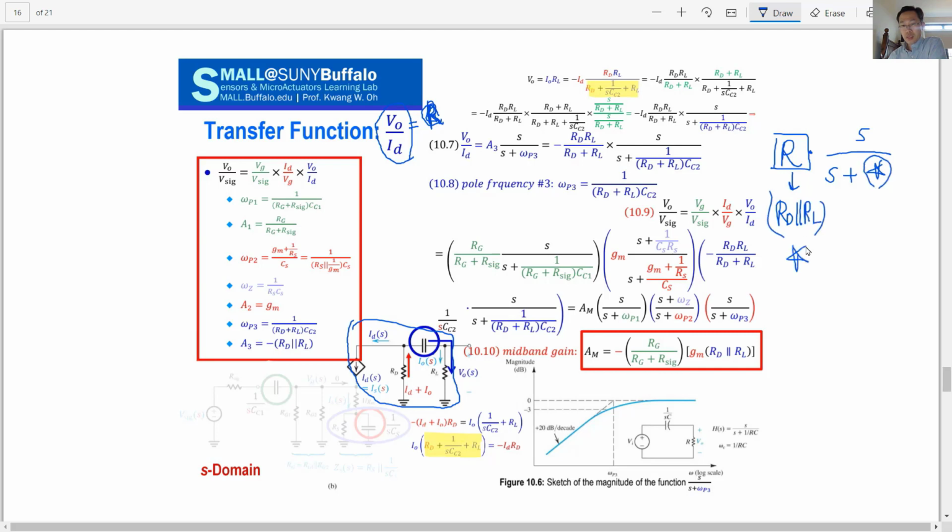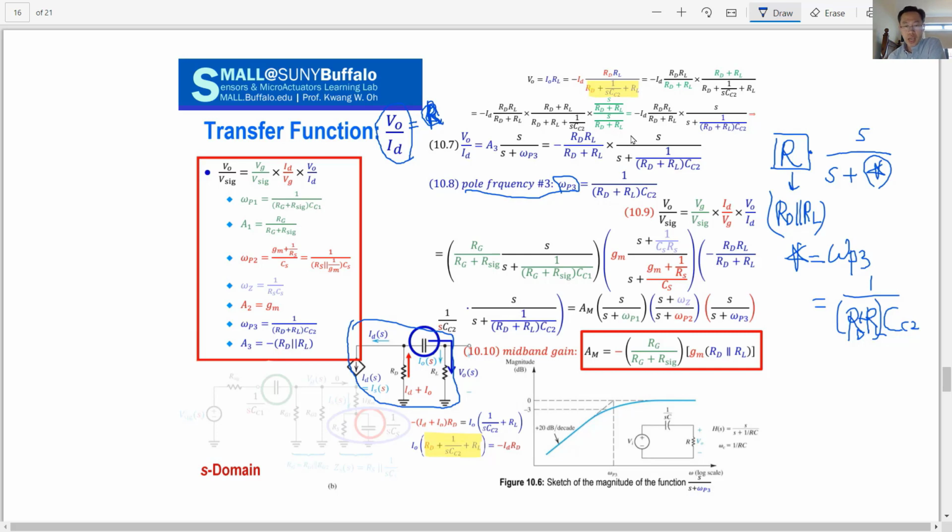The pole we define as omega p3, the third frequency, which will be 1 over the RC term. C is coupling capacitor 2, and this coupling capacitance is shared by the left and right sides, so you have to add the two resistances together: 1 over RD plus 1 over RL. That will be the final form of this pole frequency omega p3, and the gain will be this one.